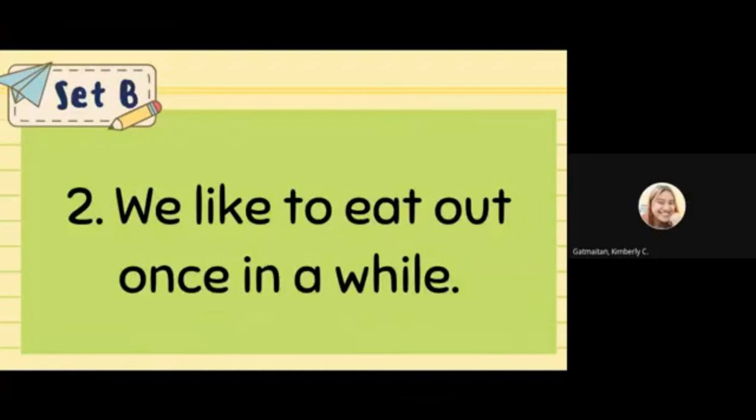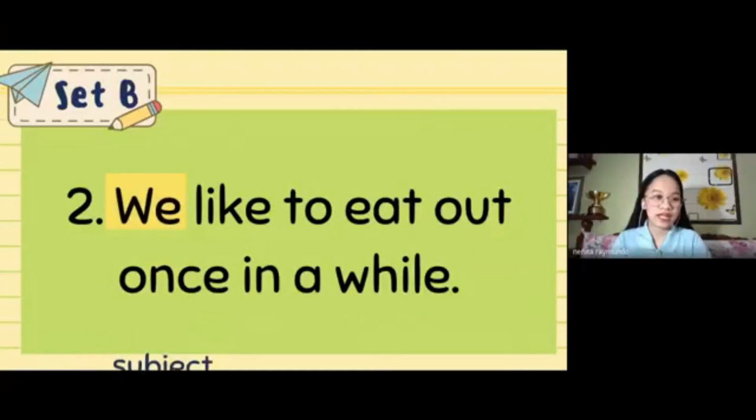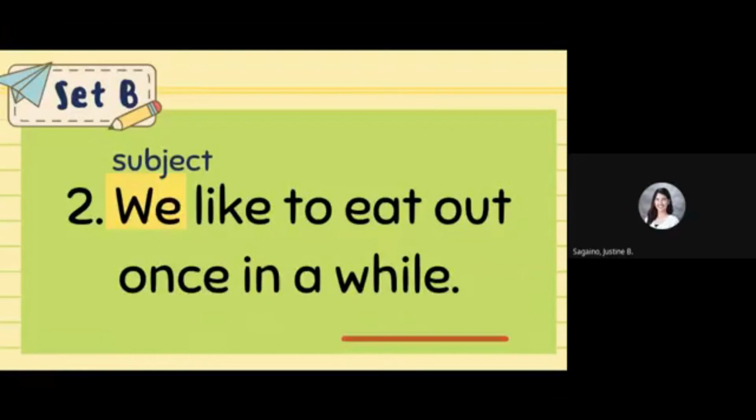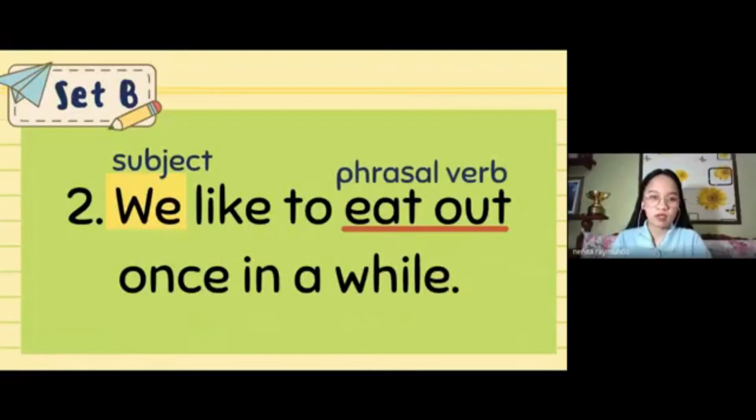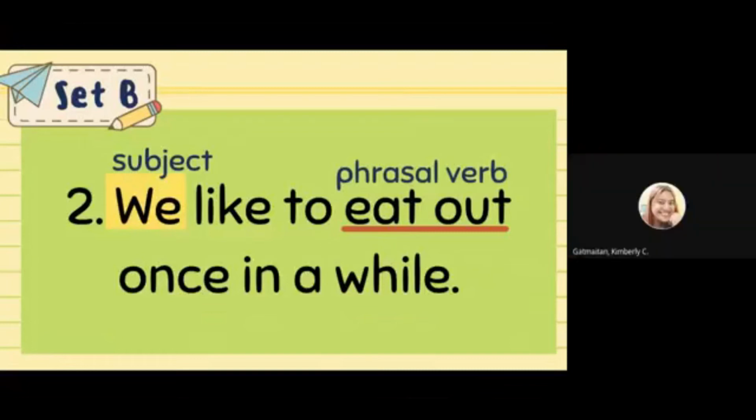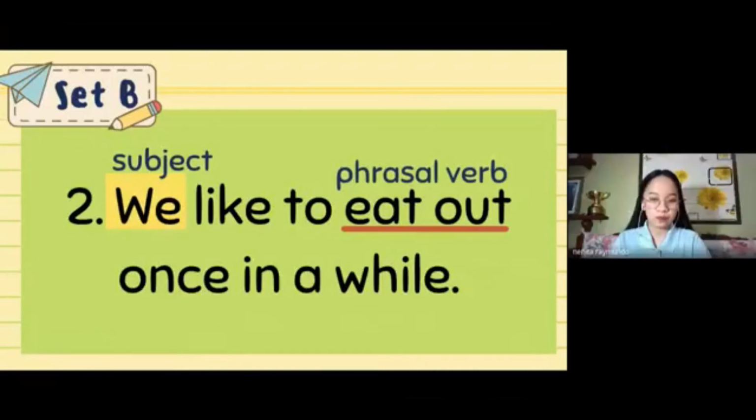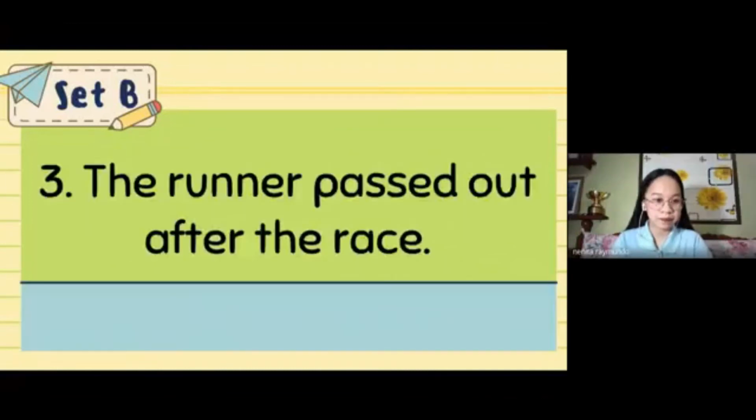We. All right, that's correct. The subject is we. And again, our phrasal verb is what, Jaja? Eat out. All right, eat out. Now, do we have an object in this sentence, girls? Yes or no? No. No, ma'am. Okay, Kim says no. Oh, Jaja says no too. All right. Let's move on to our last sentence.